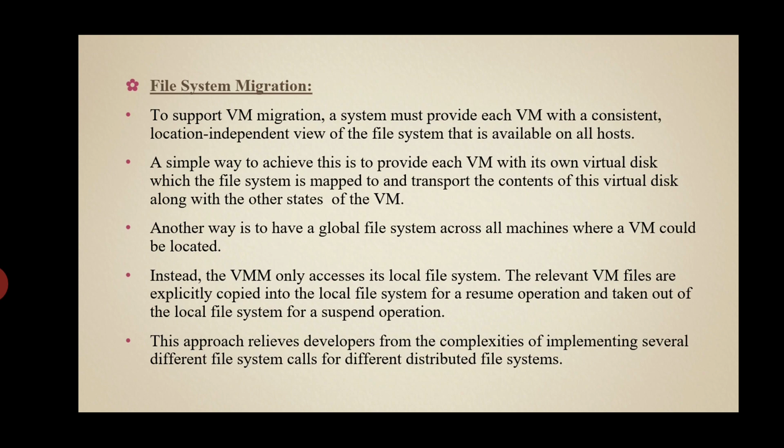Simply, we achieve this by providing each virtual machine with its own virtual disk, to which the file system is mapped, and transporting the contents of this virtual disk along with the other states of the virtual machine.